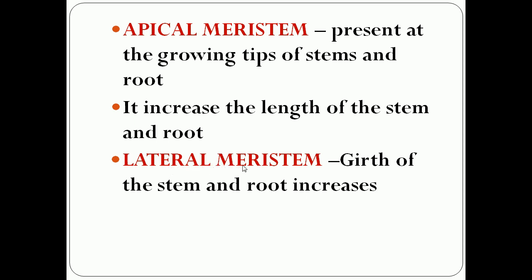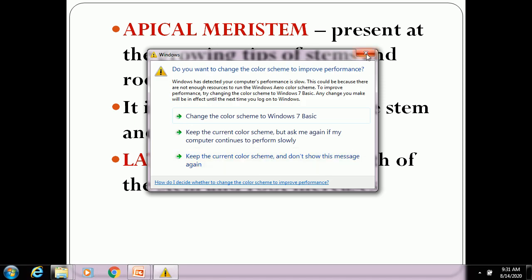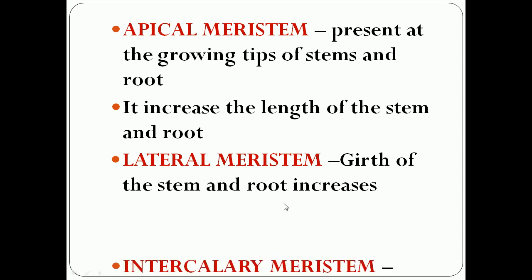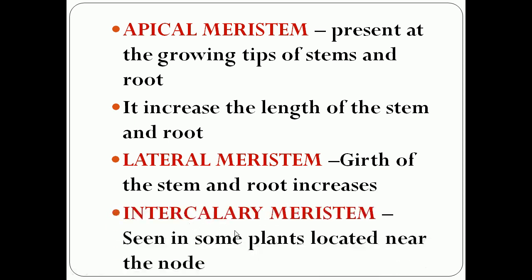Lateral meristem. Next one is intergallery meristem. It is seen only in some plants, which is located near the nodes of the plant.